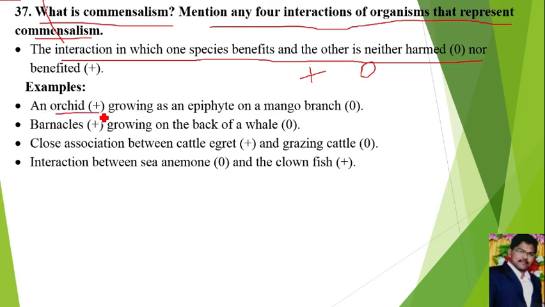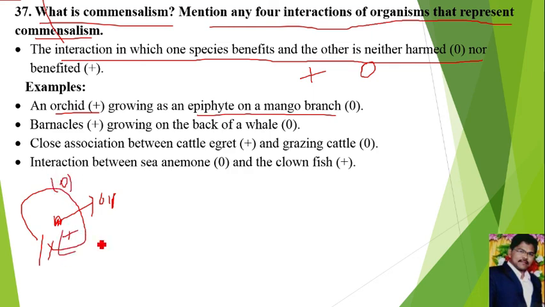Example for it, first one, an orchid growing as an epiphyte on a mango branch. This is the mango plant, and on the mango plant we can see the growth of small orchids. The orchid will get benefit, that it will get sufficient sunlight. There is no benefit, no loss to the mango plant, hence zero for the mango plant and plus for the orchid.